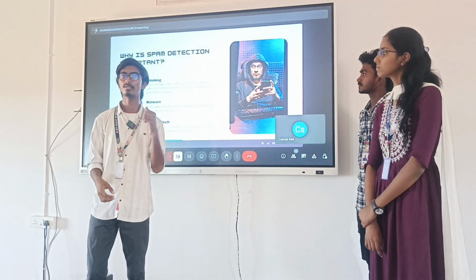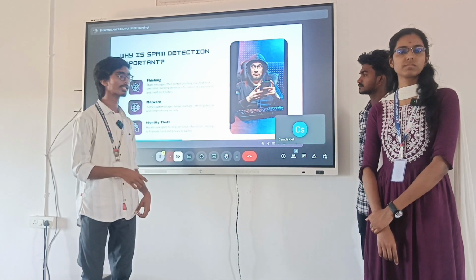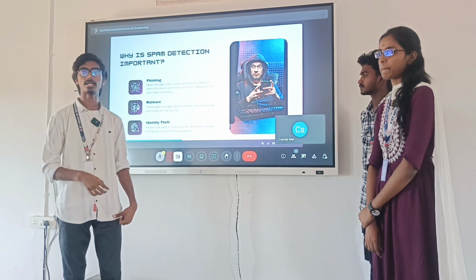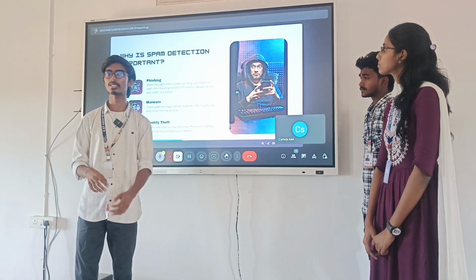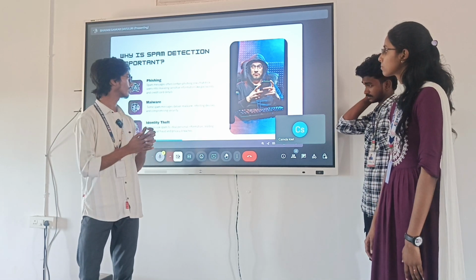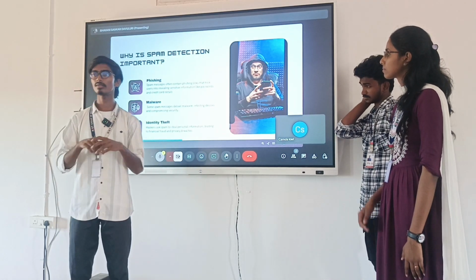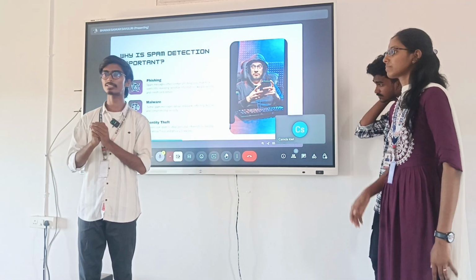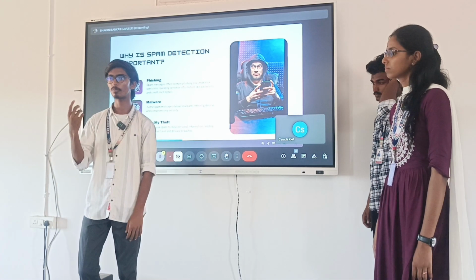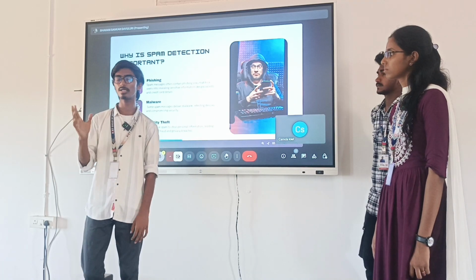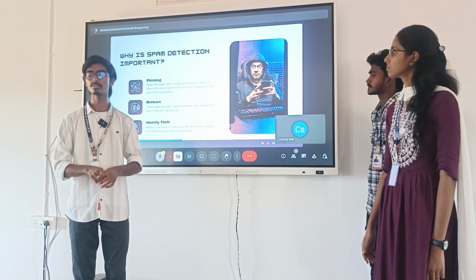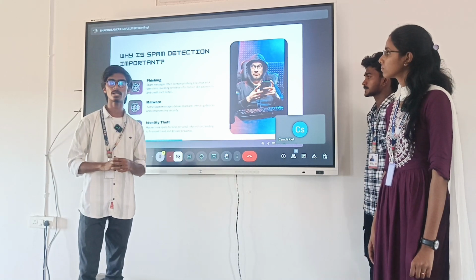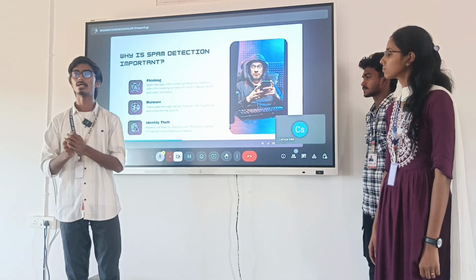Up to now, we are detecting spam SMSs only. We trained 4 models to detect the spam SMSs: logistic regression, SVM, random forest, and Naive Bayes classifier. We are providing an option to the user. The user can select whichever model they want. That is the new feature we are adding to the UI, so the user can select their model to detect their messages.